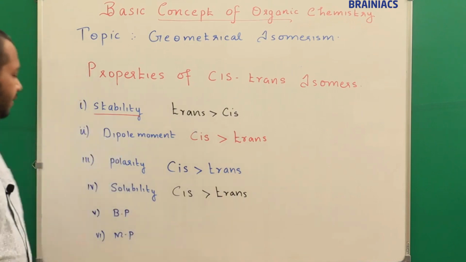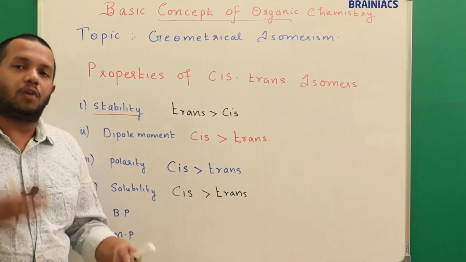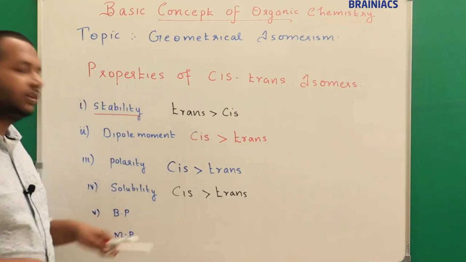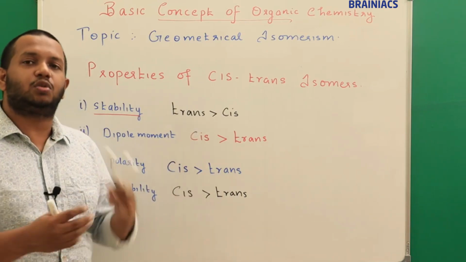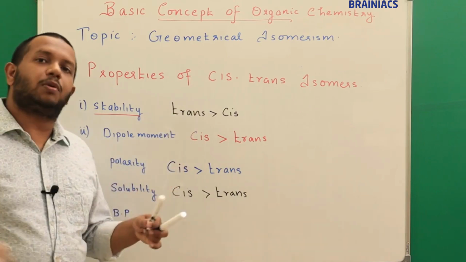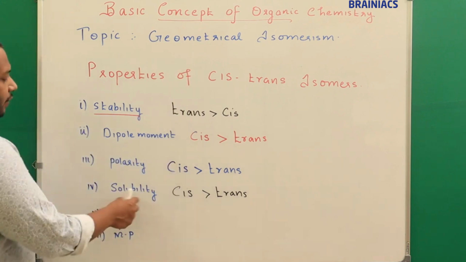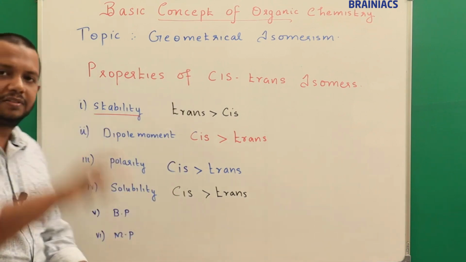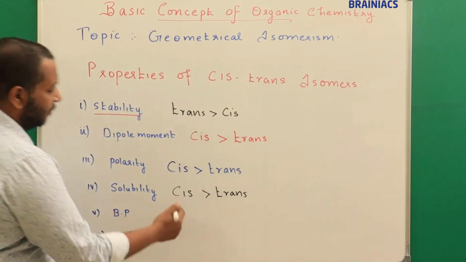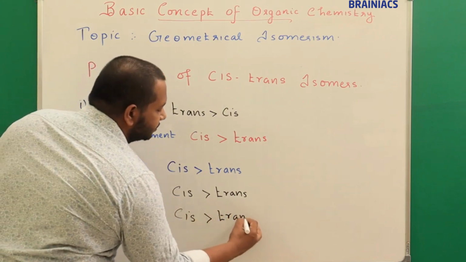Understood? Now let's see the boiling point. Boiling point is also similar to that. If the compound is more polar, that is there are more plus and minus signs, you know that compound will get attracted to the solvent very fast. In that case you need to give more heat to convert it to vapor state. So because of higher solubility of cis, if the solubility is very high, you need to give more heat to vaporize it. So we can say even the boiling point of the cis form is greater than trans.